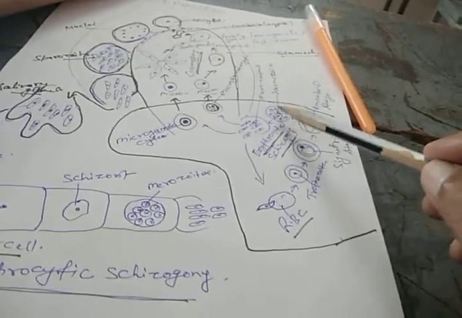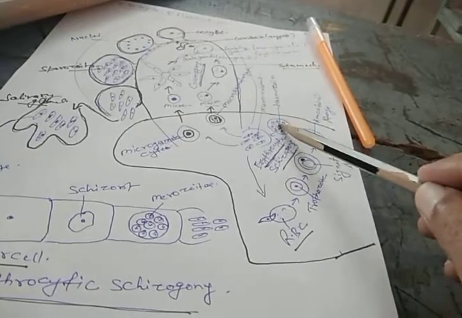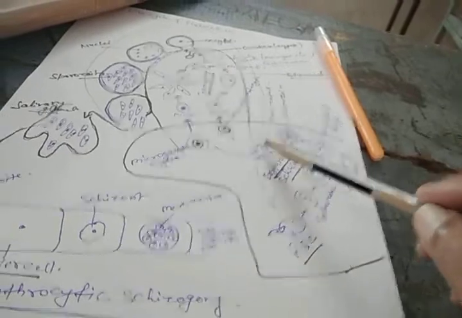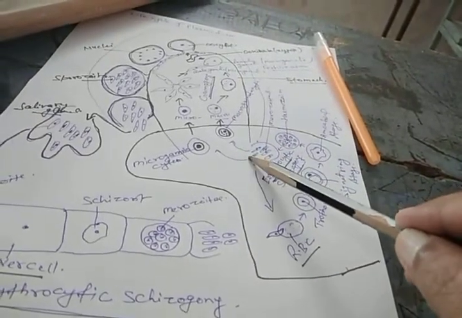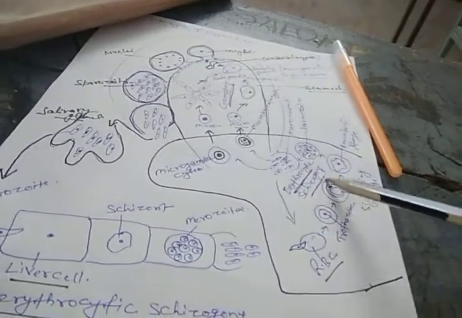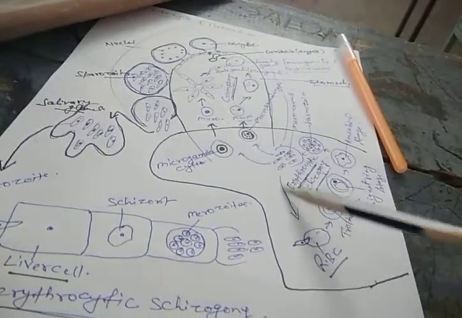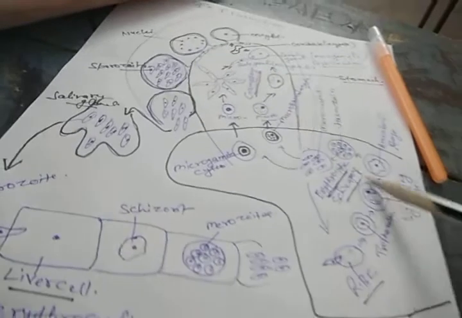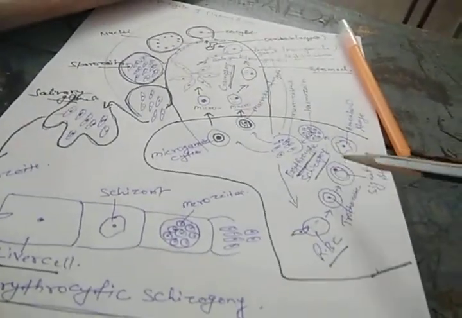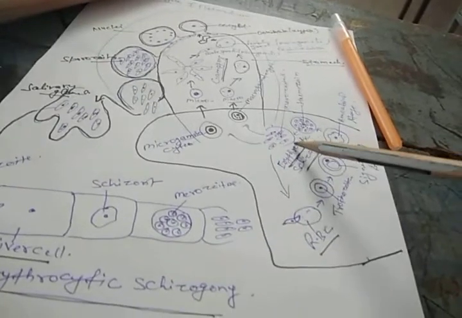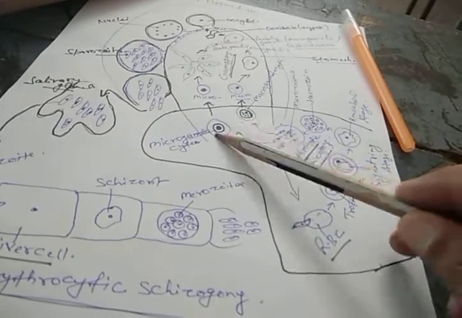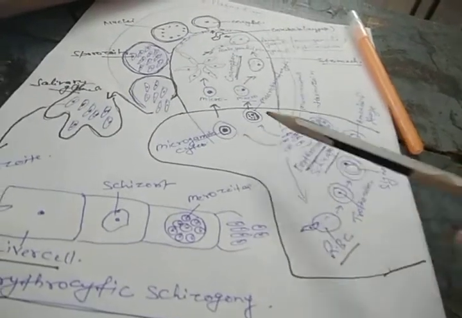Now you can see there is the hemozoin, and now after that this RBC cell ruptures and these merozoites are now liberated into the plasma. Again it attacks the RBC cells, and again this repeats this erythrocytic schizogony. This is called the erythrocytic schizogony, and after 2-3 cycles in the RBC, these merozoites now change into the gametocytes.